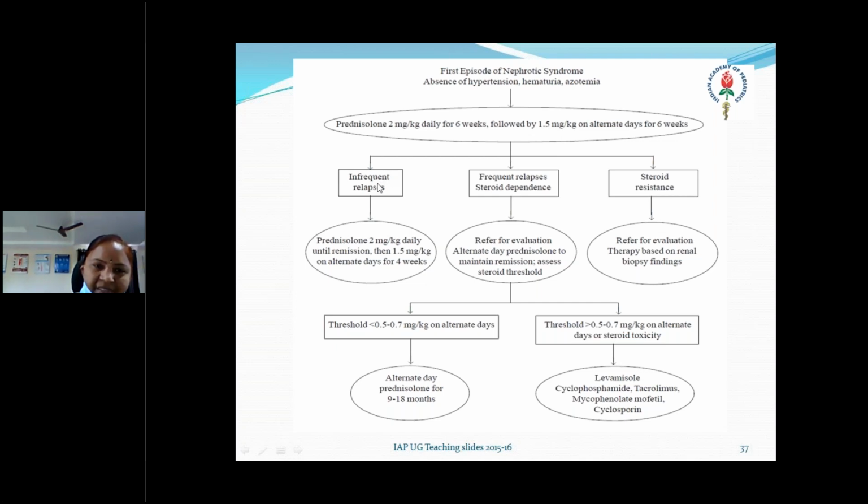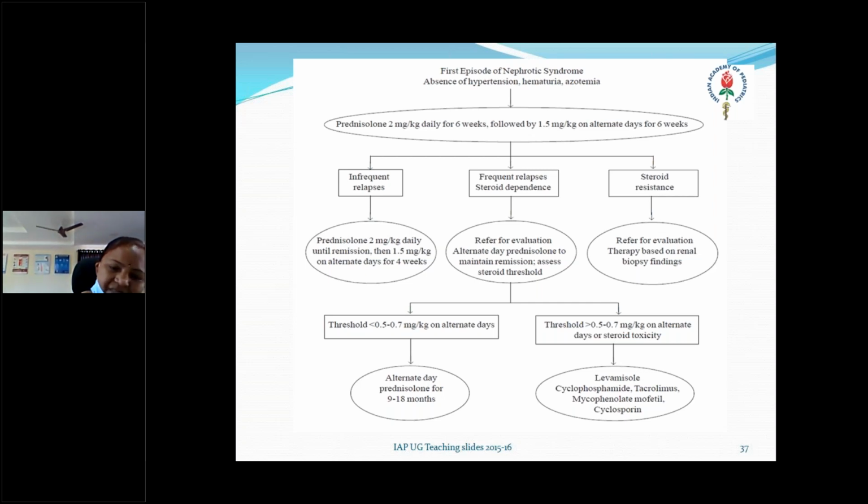And infrequent relapses. That means, what is frequent relapse? There are 4 or more relapses in any 12 months, or 2 or more in any 6 months. We call these frequent relapses. So less than that is an infrequent relapse. Okay? Are you able to hear me? Frequent relapses means, because this will be asked in the orals, 4 or more episodes in any 12 months, or 2 or more in any 6 months. Infrequent means less than that.